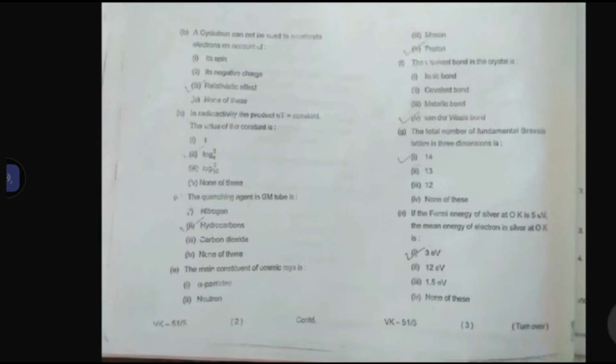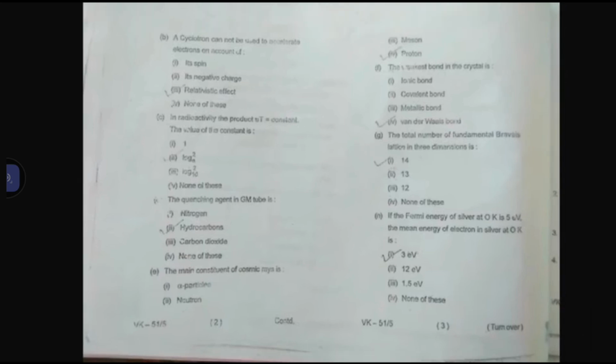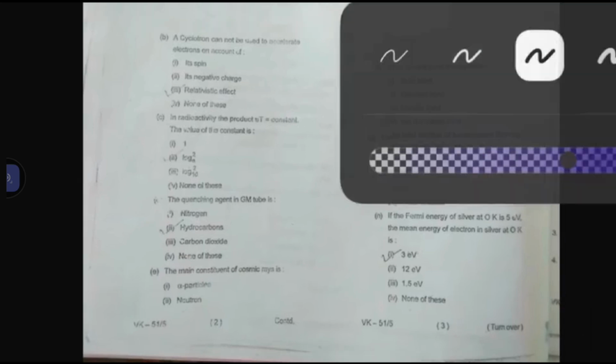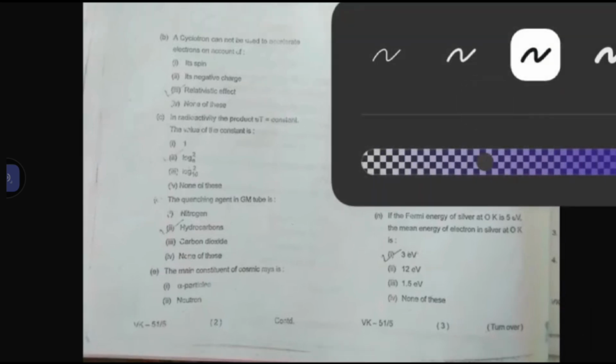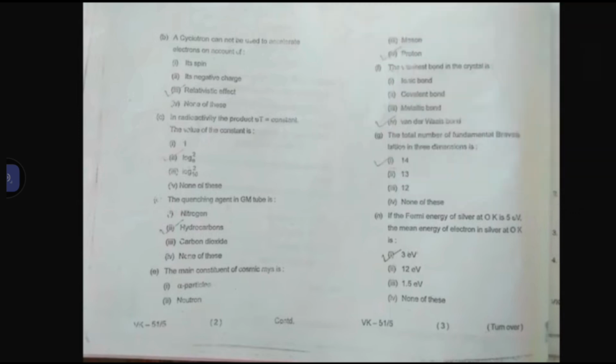So there are typing mistakes here. The weakest bond in a crystal is van der Waals bonds. The weakest bond in a crystal is van der Waals bonds.